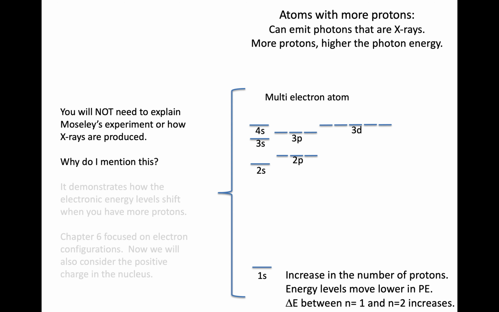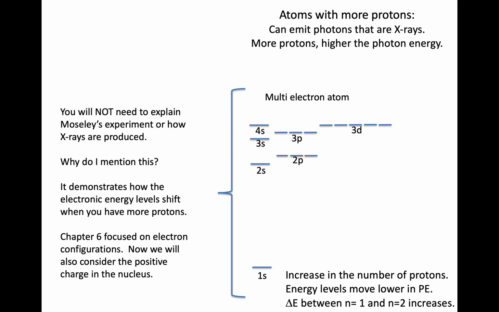So why am I mentioning this? I think that this demonstrates how the electronic energy levels shift when you have more and more protons. Chapter 6 was all about, let's think about the electron configuration. In Chapter 7, we'll now consider the positive charge that's in the nucleus, because that's crucially affecting the energy of these electrons. In Chapter 7, we're thinking about the protons once again.